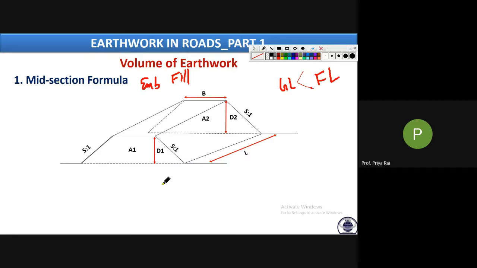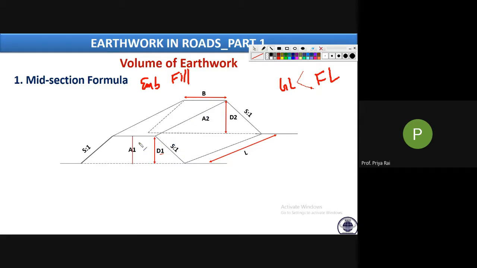Now see here. Here I have written the depth, the height of this embankment. In this section, the height of this embankment is, suppose, D1. Now as we go through its length, there is some gradient.